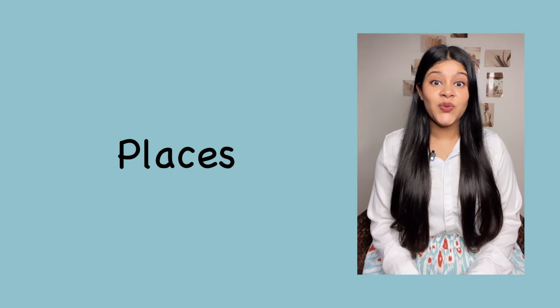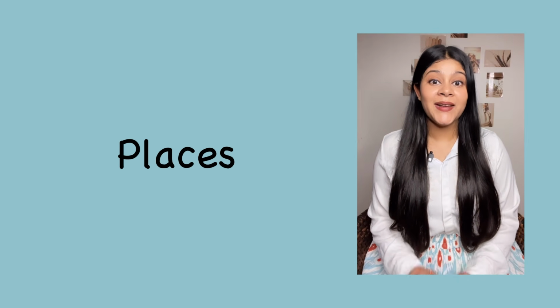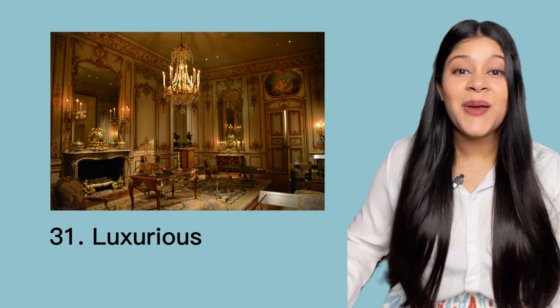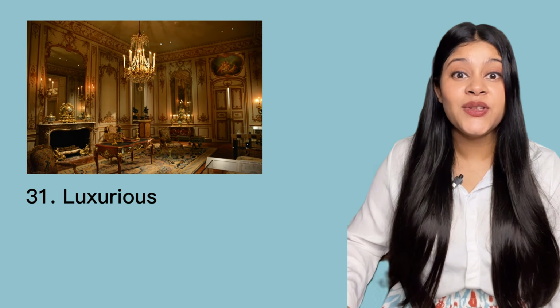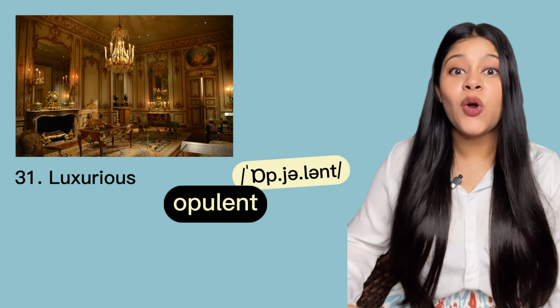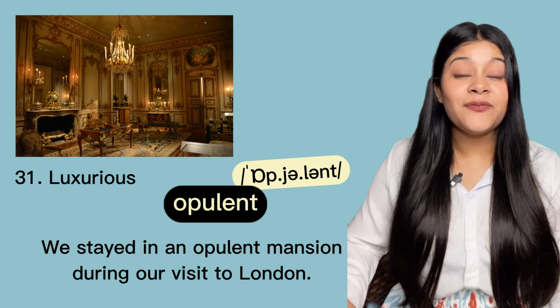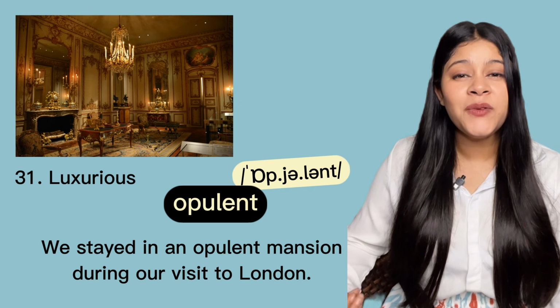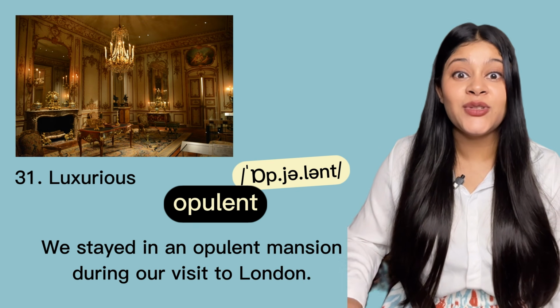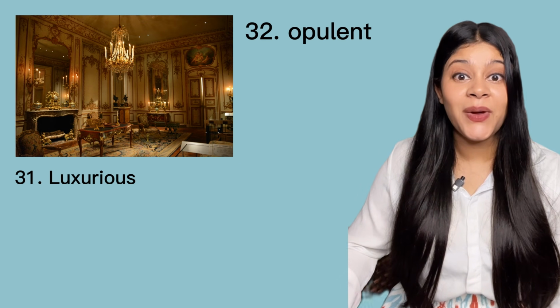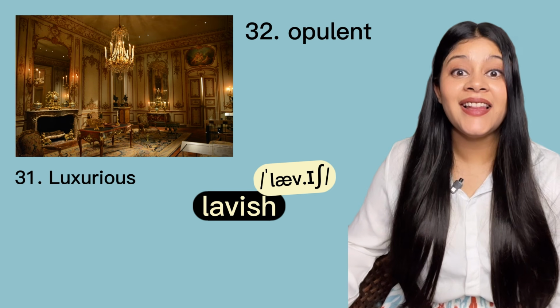Now let's move on to words that you can use to describe places. This place looks luxurious, doesn't it? But instead of luxurious, use the word opulent. Opulent. For example, we stayed in an opulent mansion during our visit to London. You can also use the word lavish. Lavish.